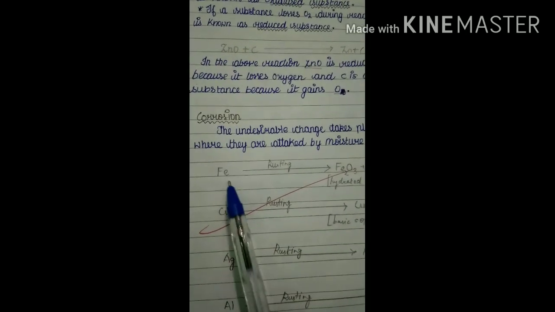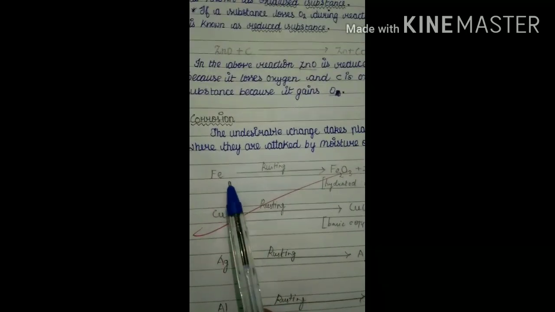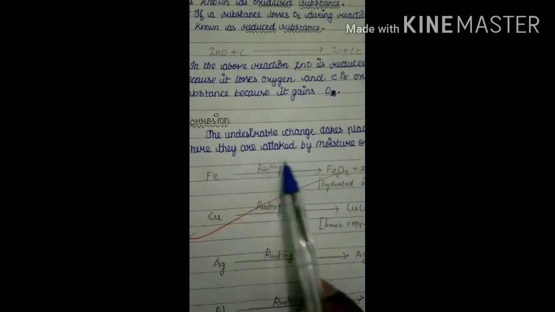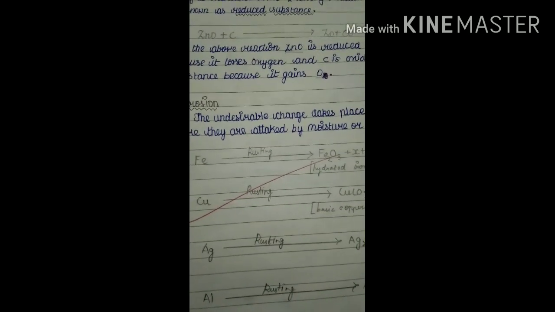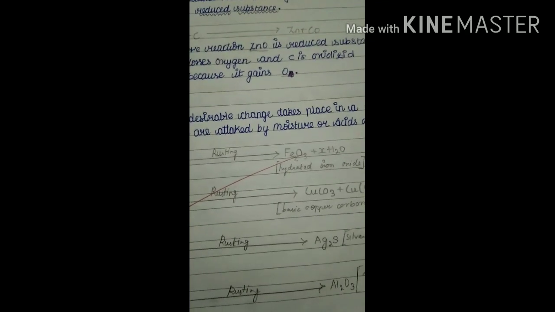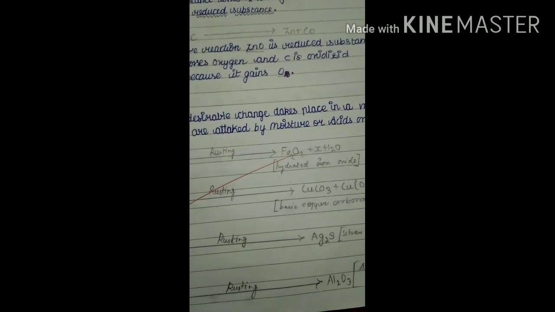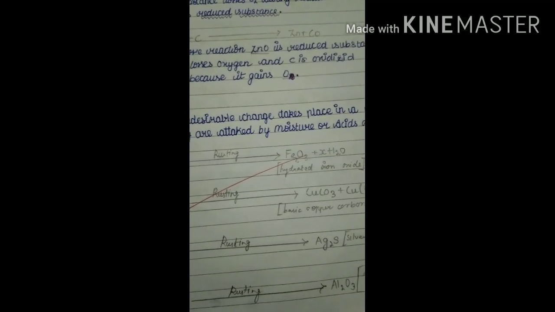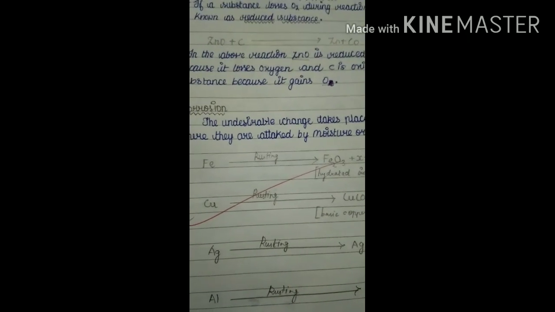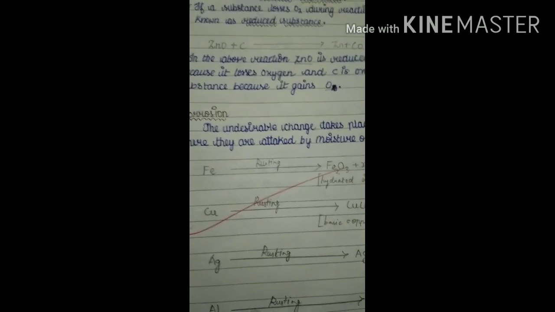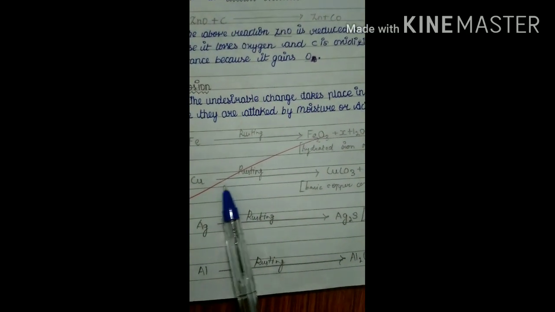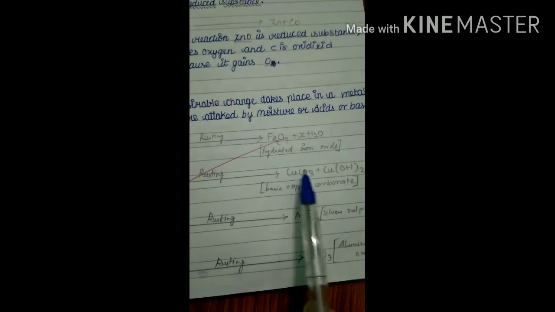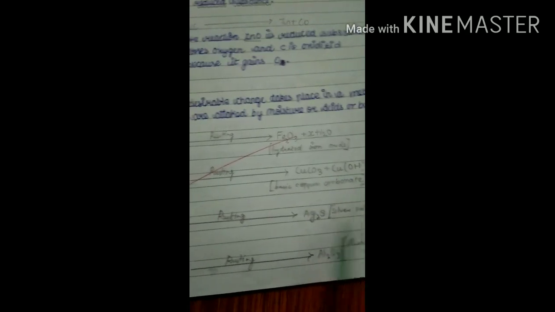Suppose we take iron. When iron reacts with moisture in air, then iron becomes Fe2O3 plus xH2O. This is called hydrated iron oxide. This is called rusting. That is called rusting of iron. When copper reacts with moisture, it becomes CuCO3 plus Cu(OH)2.